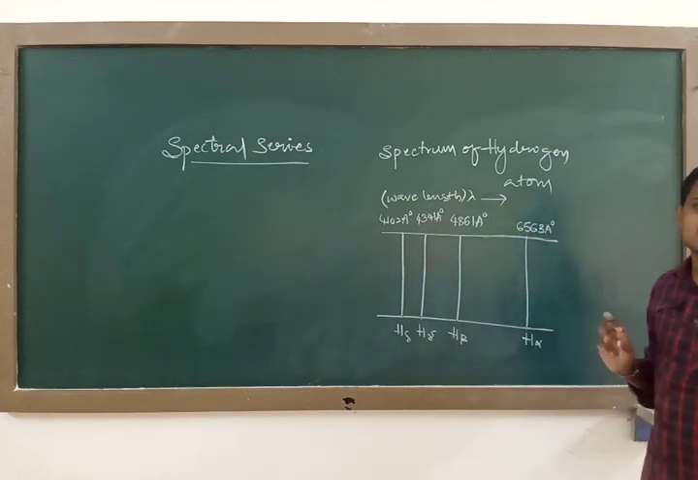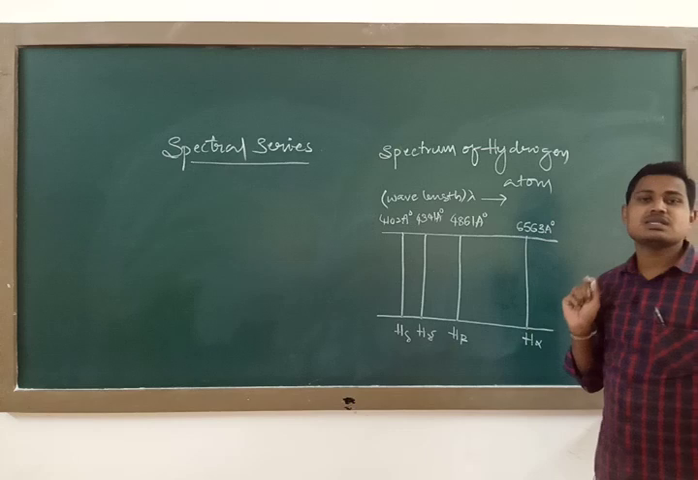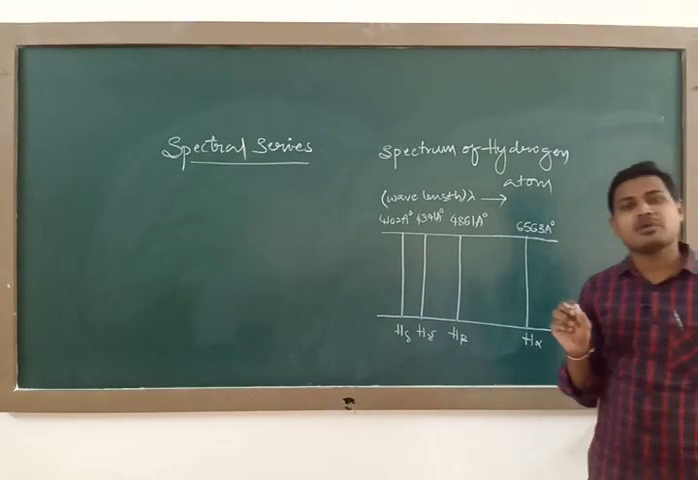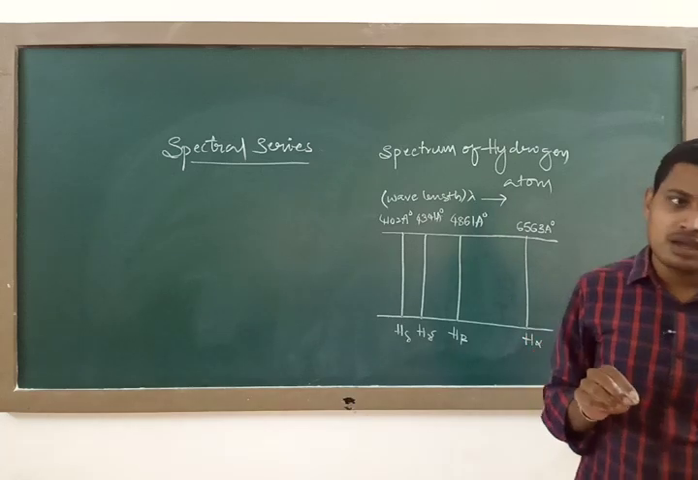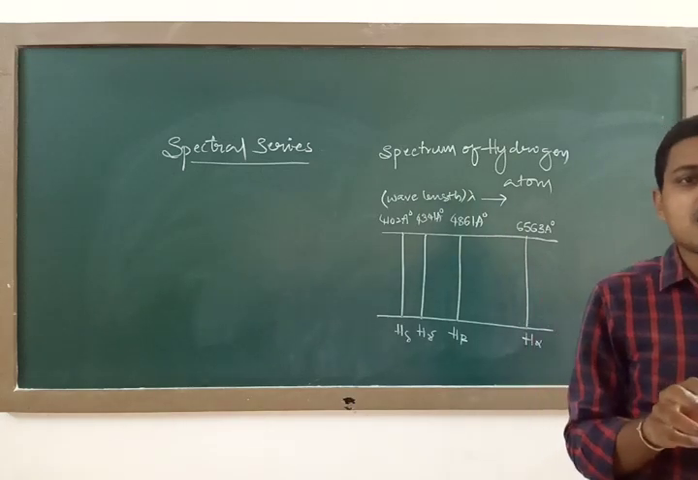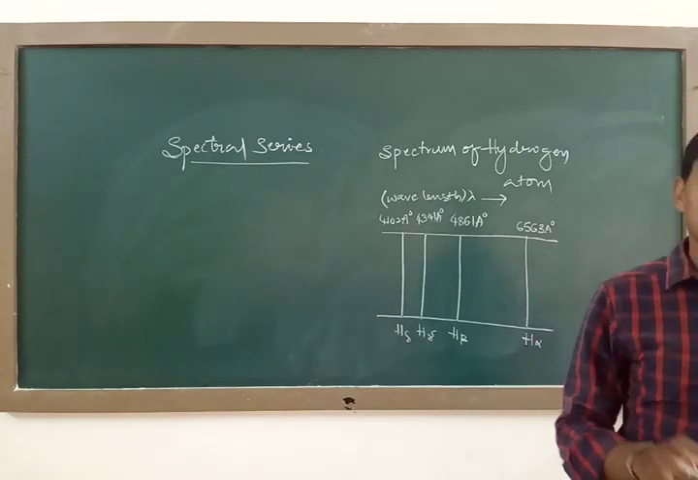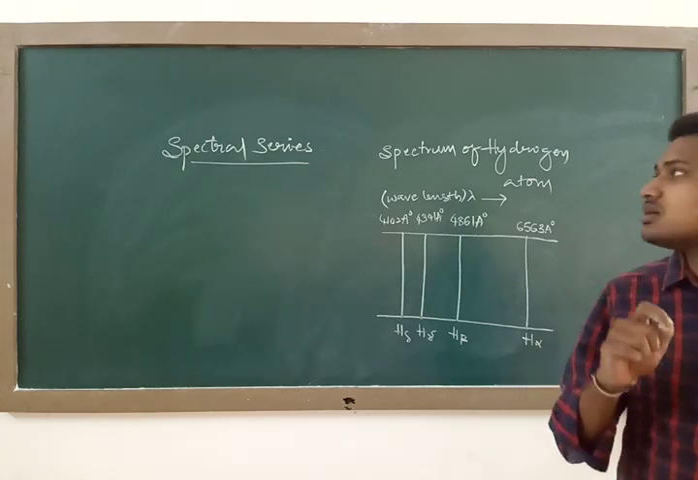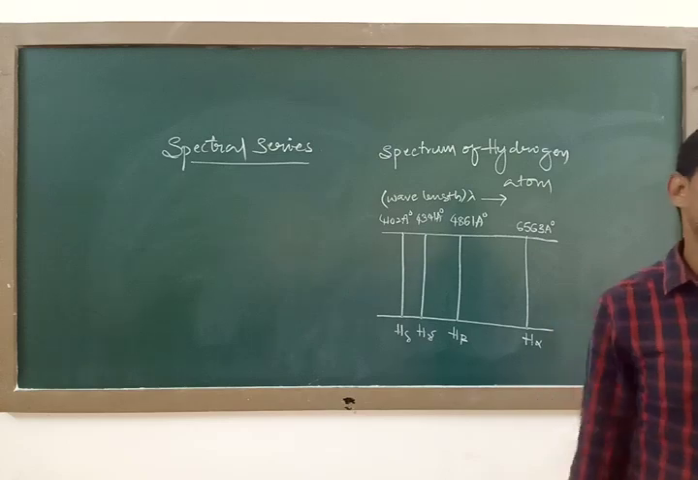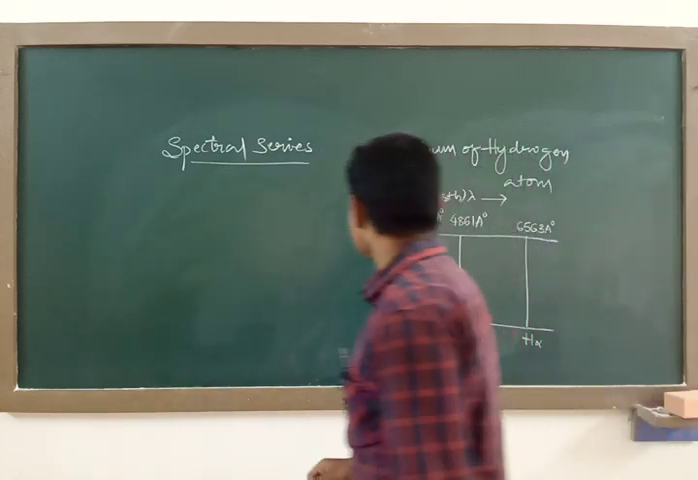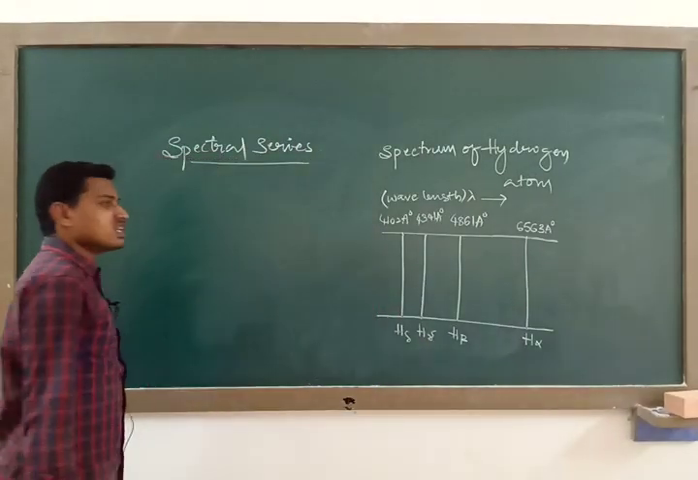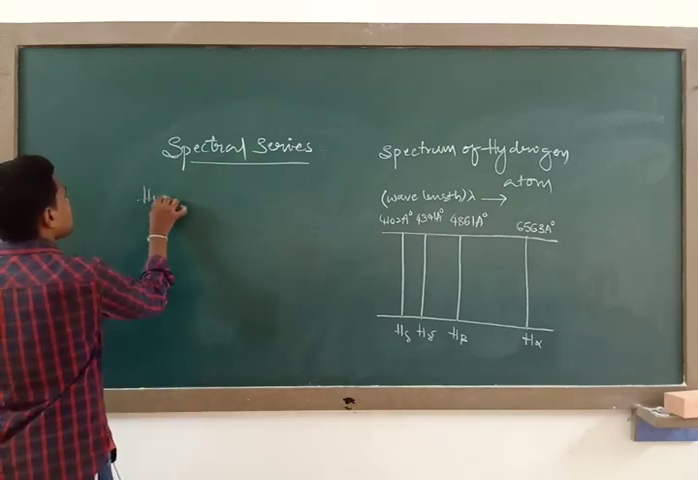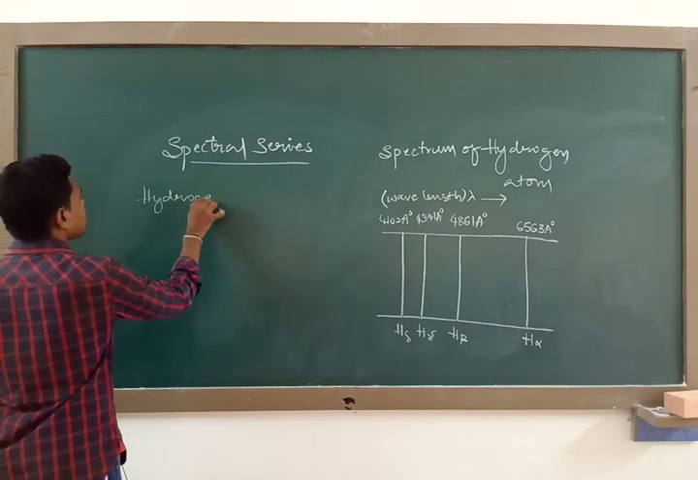So what does spectral series mean? Spectral series is nothing but the following: the frequency of the radiation emitted by a particular element exhibits some regular pattern, and these regular patterns are divided into certain sets. These sets of lines are called spectral series. Let us consider the simplest atom, that is the hydrogen atom.